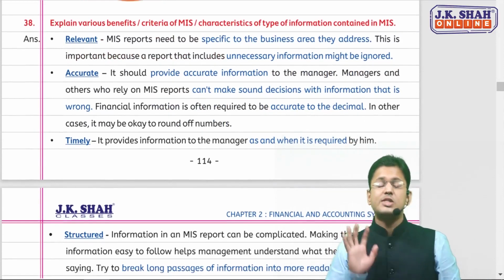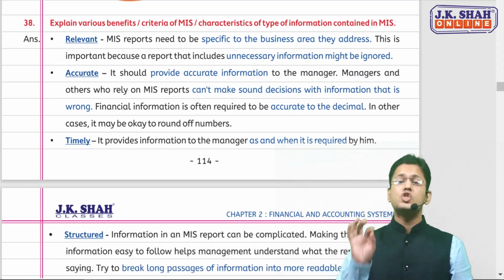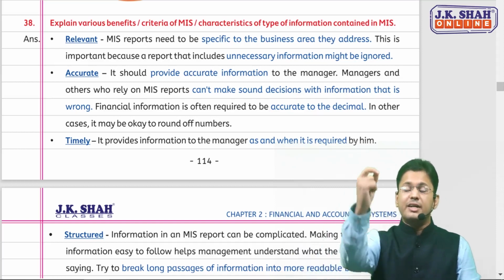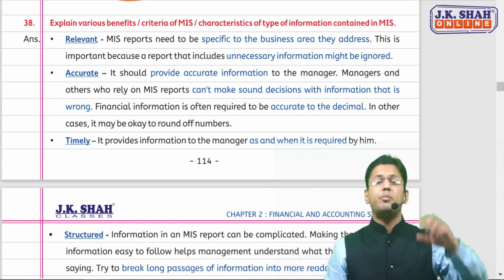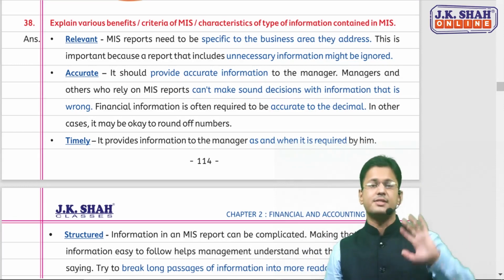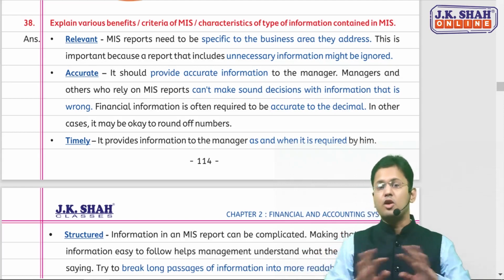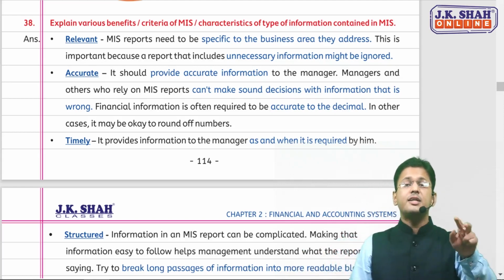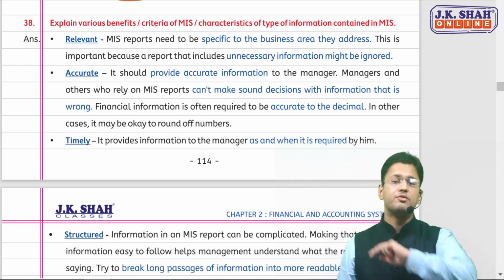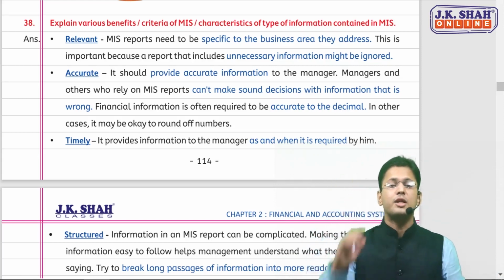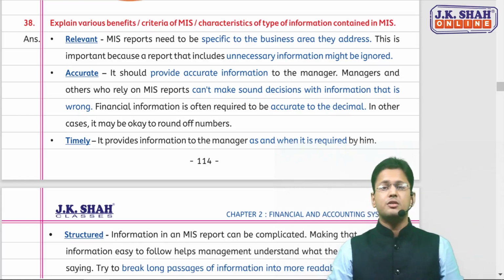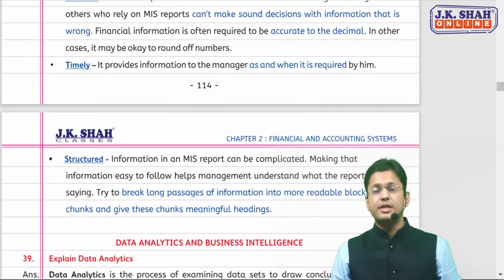Now MIS always runs on the concept of RATS. Relevant information: MIS reports need to be specific to the area they are addressing. Unnecessary information they will not be delivering. Second, the information delivered by the MIS should be accurate so that the user can make a decision on that basis. The MIS should provide timely information when it is needed by the manager or the executive.